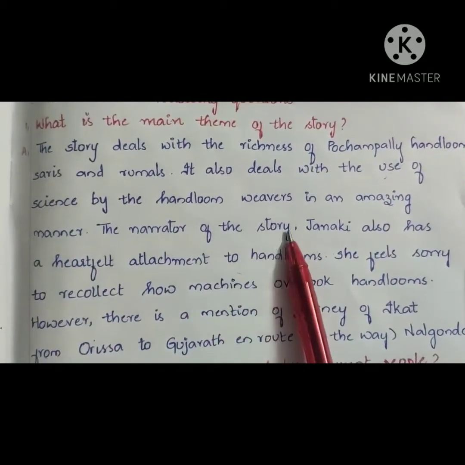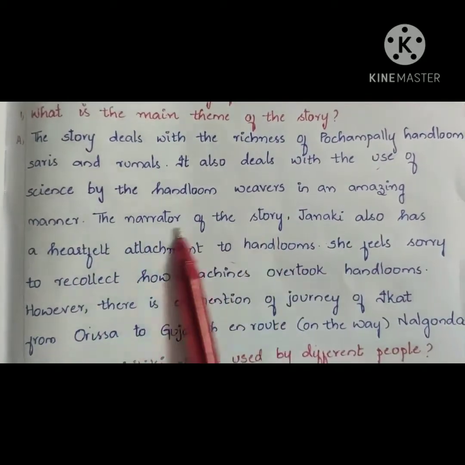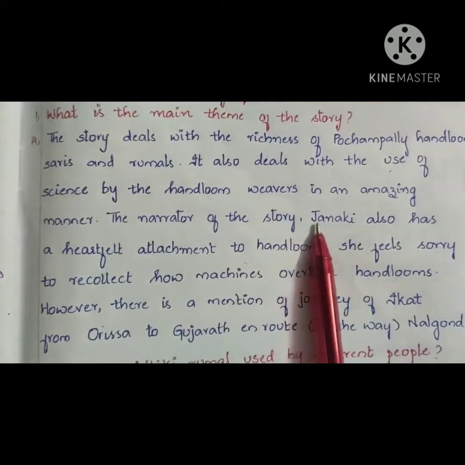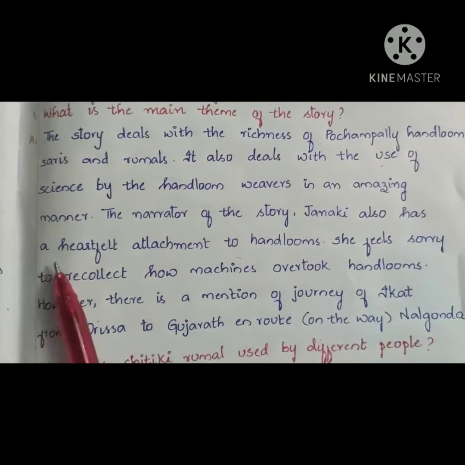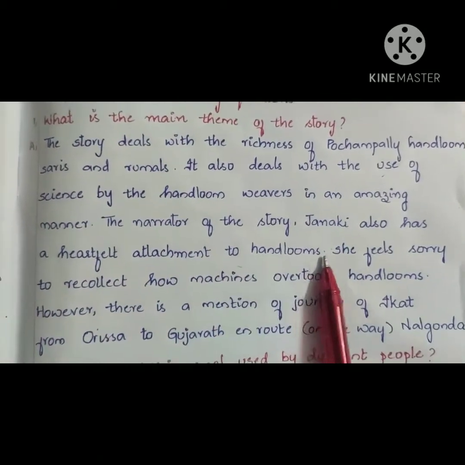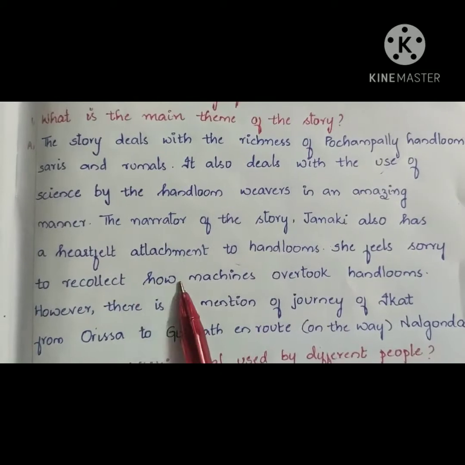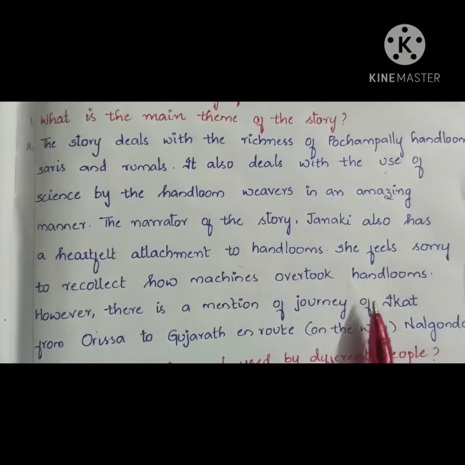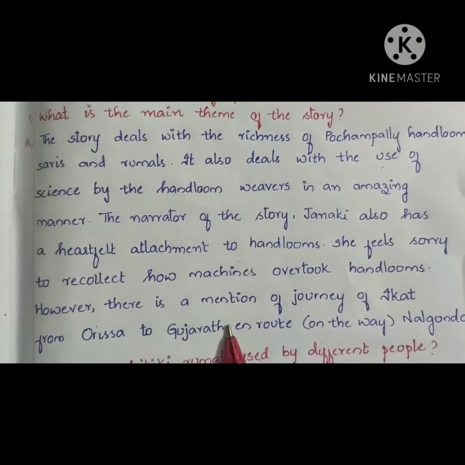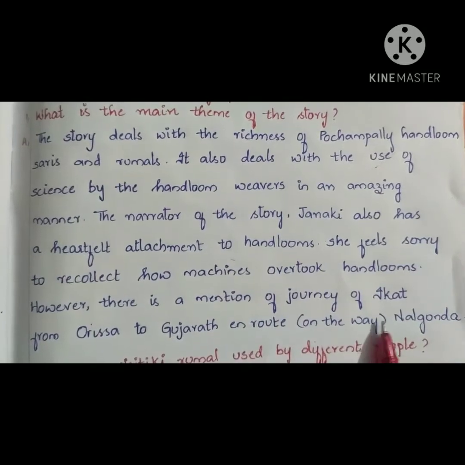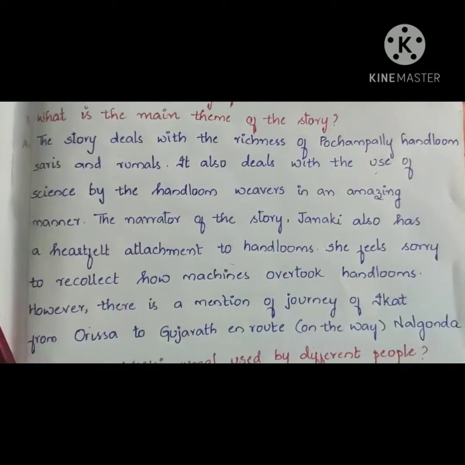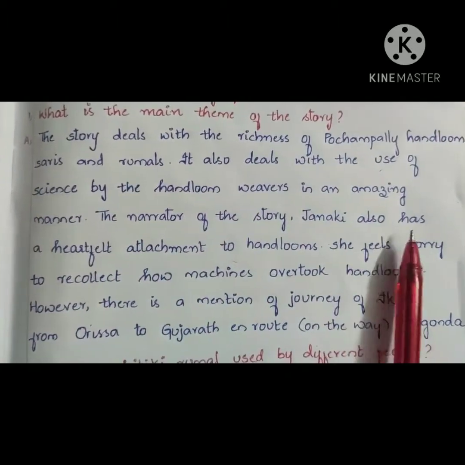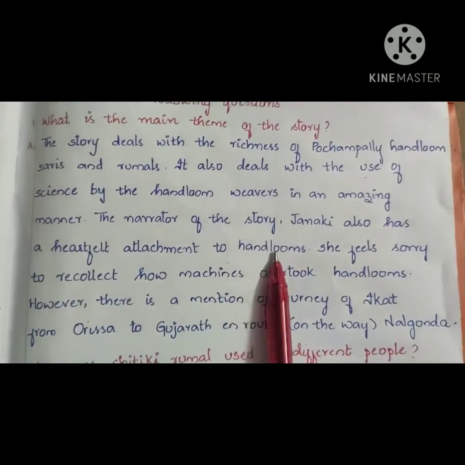Who is the narrator of the story? Who is telling the story here? Janaki. Janaki also has a heartfelt attachment to handlooms. She feels sorry to recollect how machines overtook handlooms. However, there is a mention of the journey of Ikat from Orissa to Gujarat. En route, meaning on the way, Nalgonda. Is it clear for you, children? The main story deals with the use of science by the handloom. Today we are going to discuss in the lesson completely about handlooms.